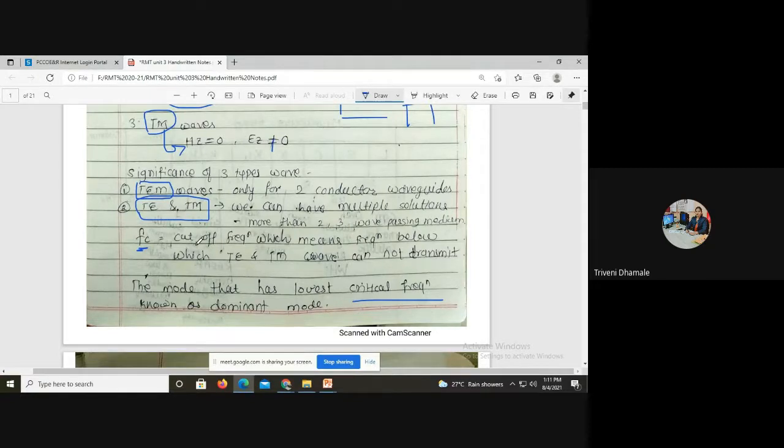That means which components are present, H or E. According to that, combinations are there like 0,0, 0,1, 1,0 and 1,1, and these combinations are known as modes, like TE00, TE11. So the mode that has the lowest critical frequency is known as the dominant mode.